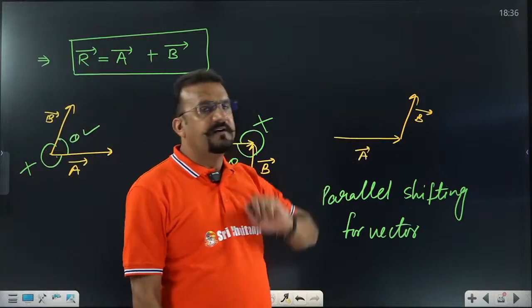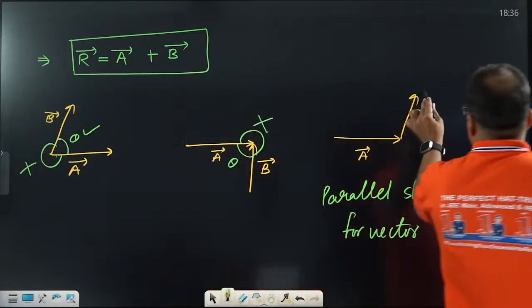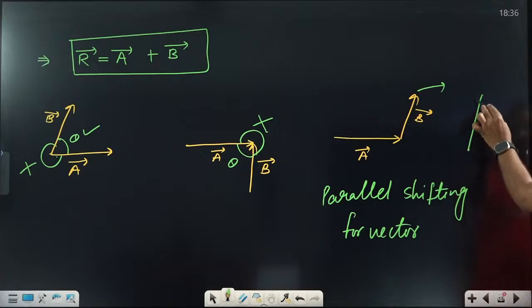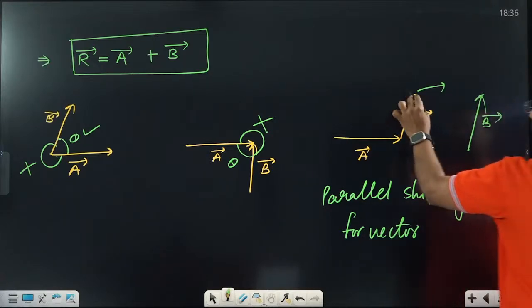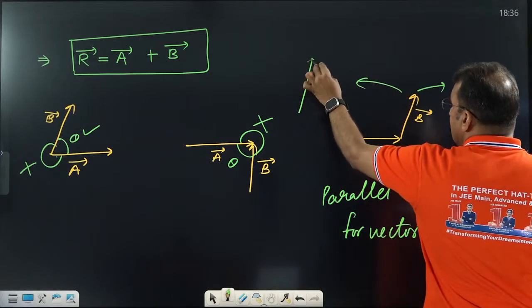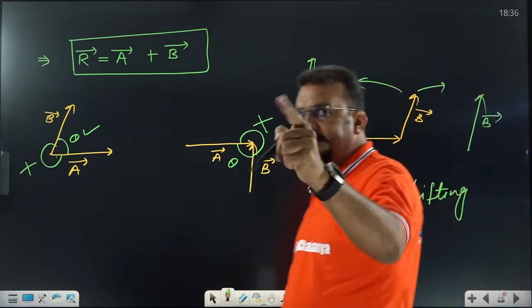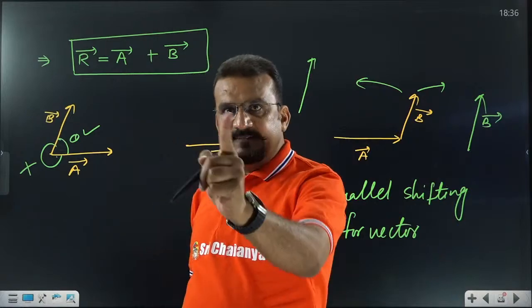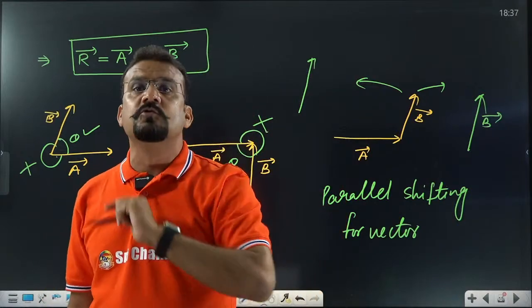Where is this vector? B vector. If I want to shift this vector, you can shift it to this point also. This is parallel to this one, B vector only. If you want to shift this vector to this point, what should not be changed? Its magnitude should not be changed. Its direction should not be changed. Its angle should not be changed.